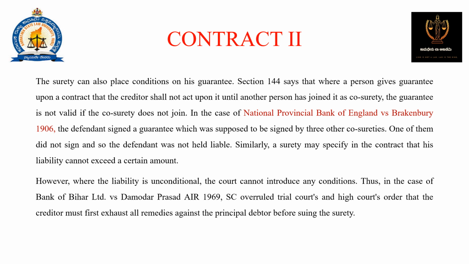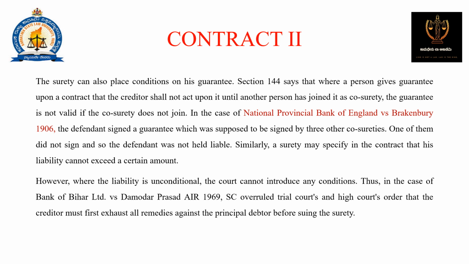In the case of National Provincial Bank of England versus Brackenbury 1906, the defendant signed a guarantee which was supposed to be signed by three other co-sureties. One of them did not sign, and so the defendant was not held liable. Similarly, a surety may specify in the contract that his liability cannot exceed a certain amount.